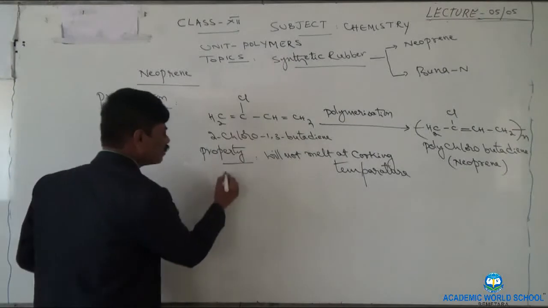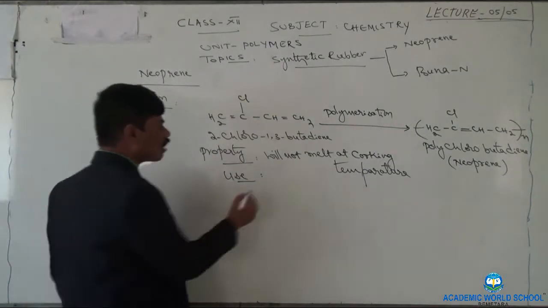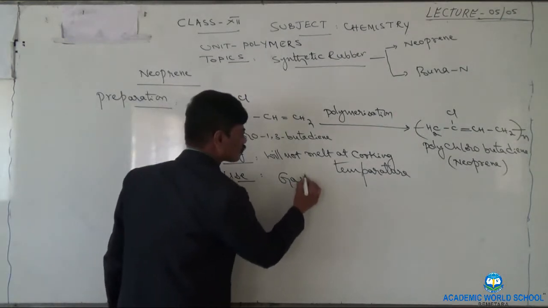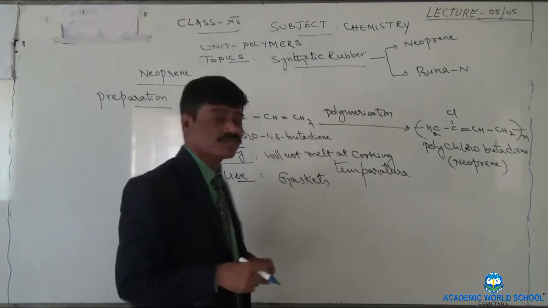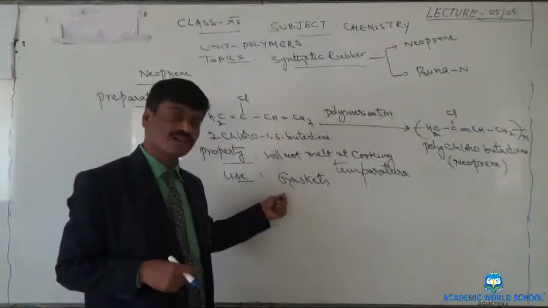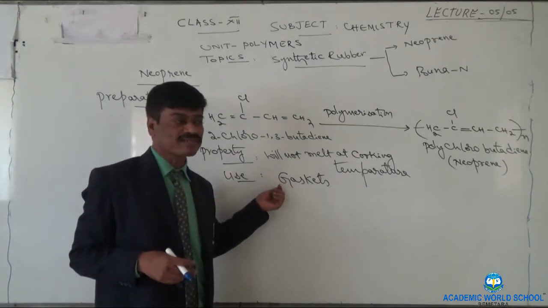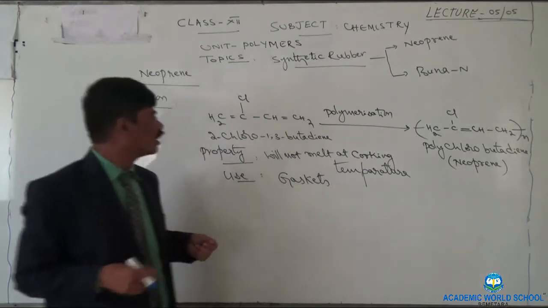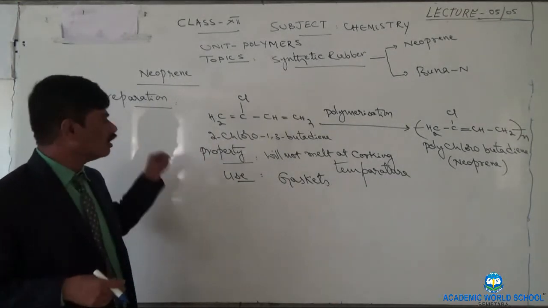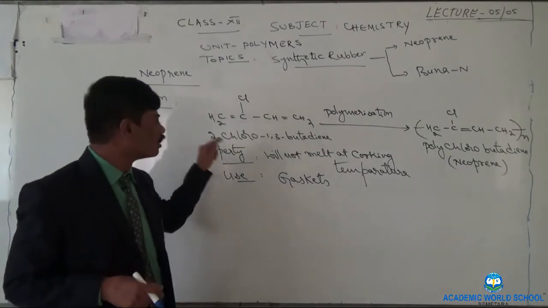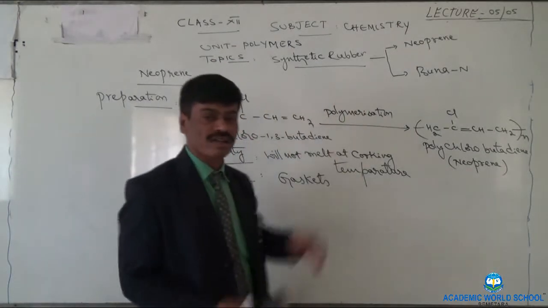Using this property, neoprene is used in making of gaskets. Gaskets means a ring-like black-colored substance that is used in the lid of the cooker. Even in mixers also, these gaskets are used, and these gaskets are made with the help of neoprene. So the monomer of neoprene is chloroprene or 2-chloro-1,3-butadiene, and this is the polymer.